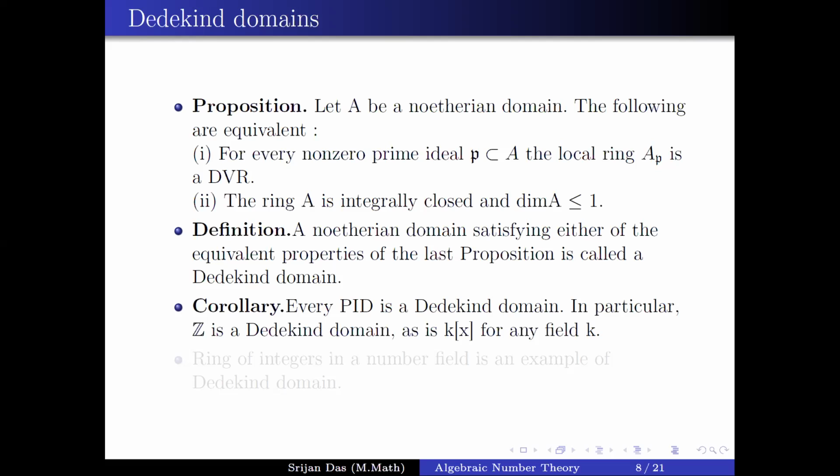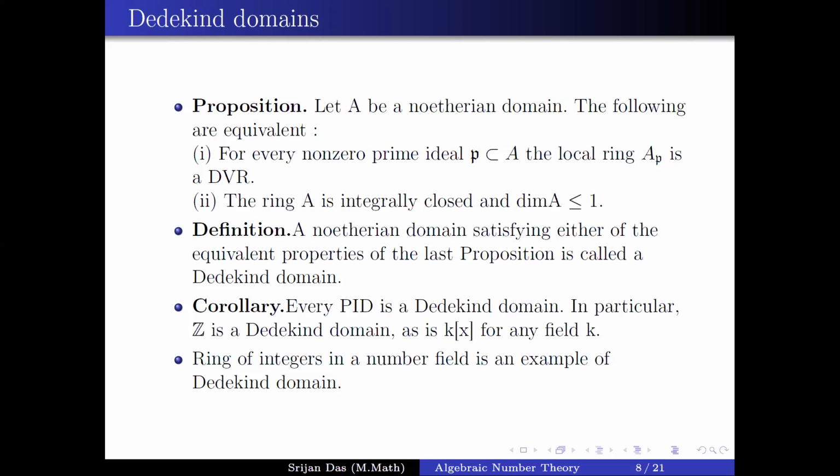Now PIDs are Noetherian, PIDs are UFDs, and we know UFDs are integrally closed, so PIDs are integrally closed, and trivially PIDs are of dimension at most 1, so every PID is a Dedekind domain. In particular, Z, the ring of integers, is a Dedekind domain, and K[x], the polynomial ring, both of these are PIDs, so these are Dedekind domains. Now, where do we use this construction of Dedekind domains in number theory? The main point is the ring of integers, which is so important in studying algebraic number theory, is a Dedekind domain.